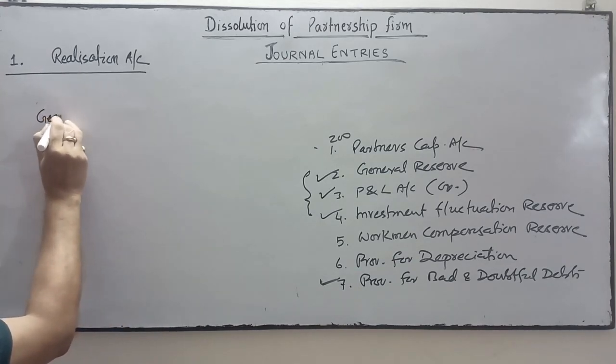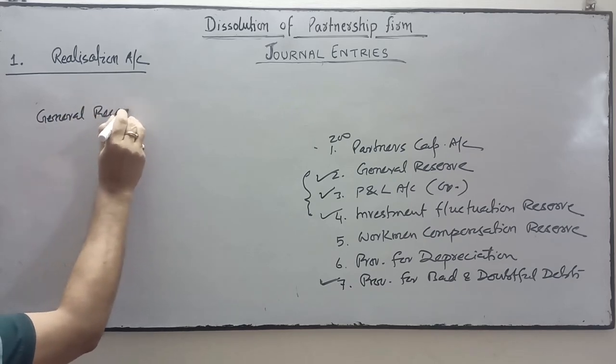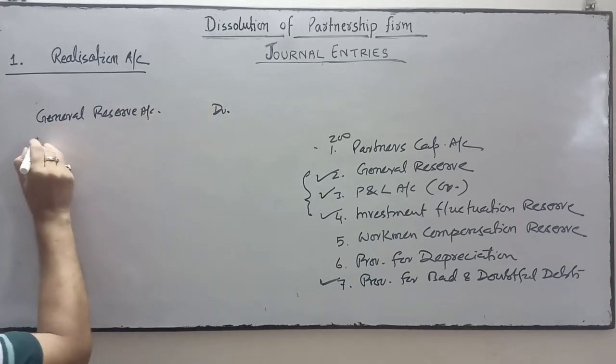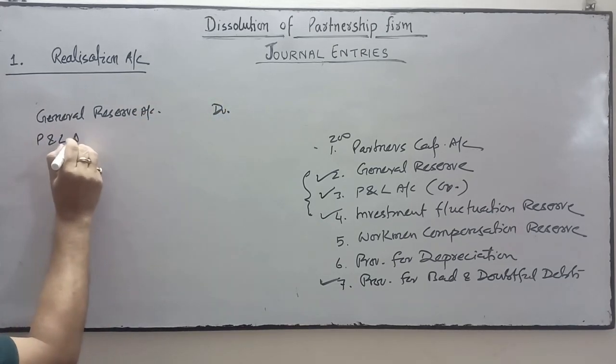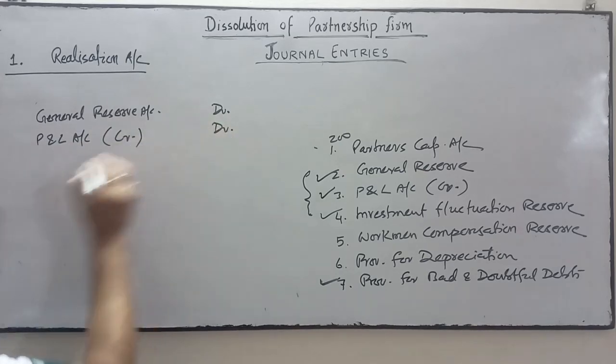So general reserve account debit, profit and loss account credit balance will be debited.